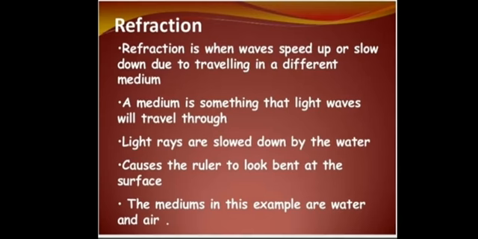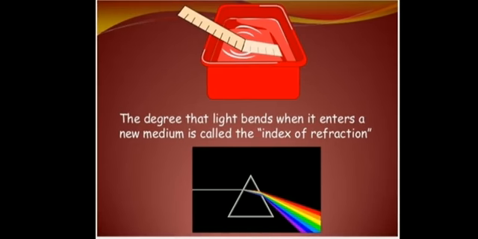Then what do you mean by refraction? Refraction is when waves speed up or slow down due to traveling in a different medium. A medium is something that light waves will travel through. Light rays are slowed down by the water, which causes the ruler to look bent at the surface. Examples of mediums are water and air. Here we can see a tub of water with a scale dipped in it. Up to the surface it is one medium, and inside the water it is another medium. The degree that light bends when it enters a new medium is called the index of refraction.